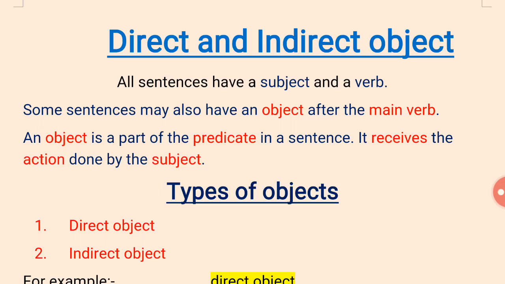For example, Ramesh kicked the football. The action starts from Ramesh and reaches up to the football, and football is the object. So the action which is done by the subject is received by the object. Our object is a part of the predicate in a sentence.